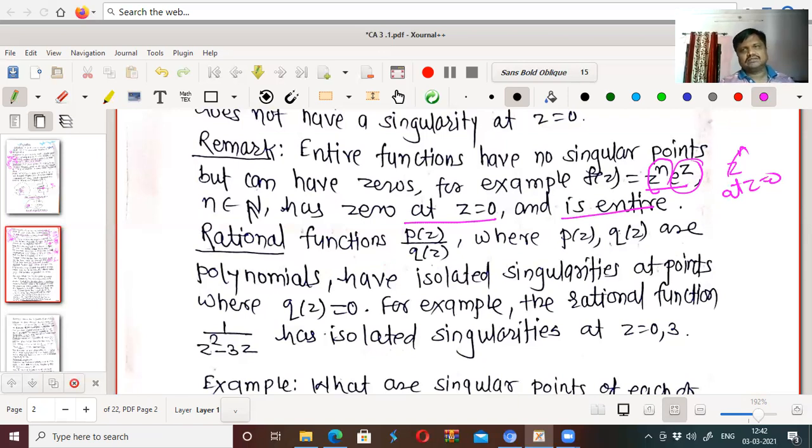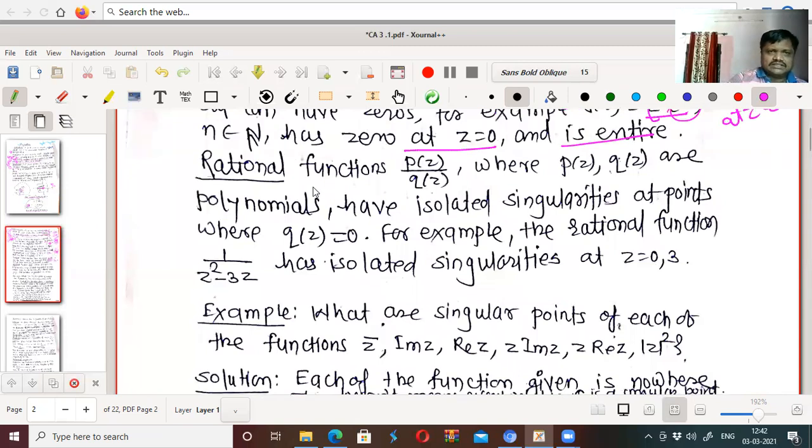But general functions may have zeros, may not have zeros, may have singular points, may not have singular points. Rational functions p of z upon q of z, where p of z and q of z are polynomials, have isolated singularities at points where q of z is equal to 0. The points at which the denominator is 0 are singular points of the whole function, because at that point the function will not be defined, and if it is not defined, it is not analytic.